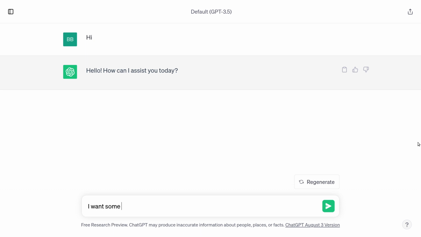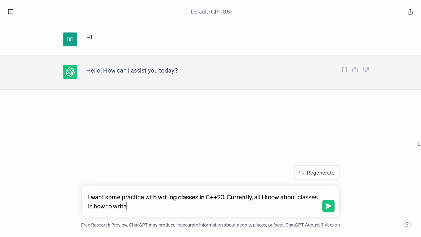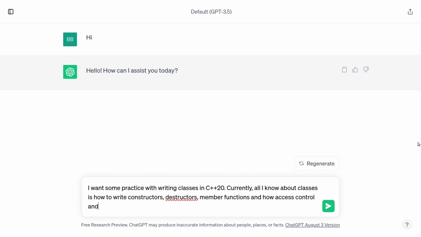I want some practice with writing classes in C++. Currently, all I know about classes is constructors, destructors, member functions, and how access control works. I guess I know about private data and how private data and access control work. Okay, that's not quite grammatically correct, but I think it'll figure it out.